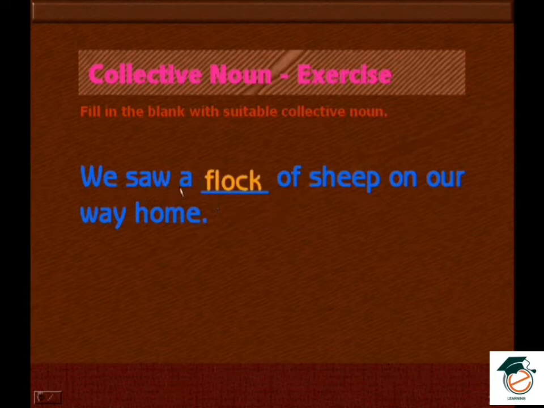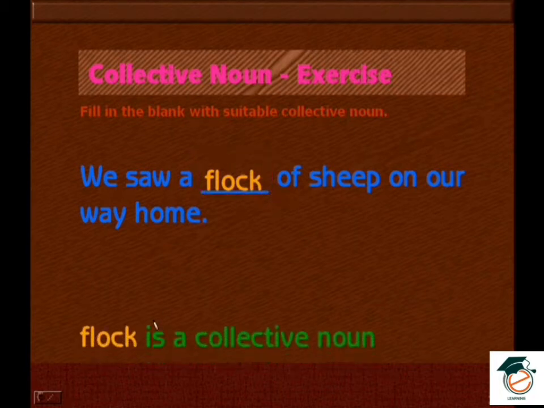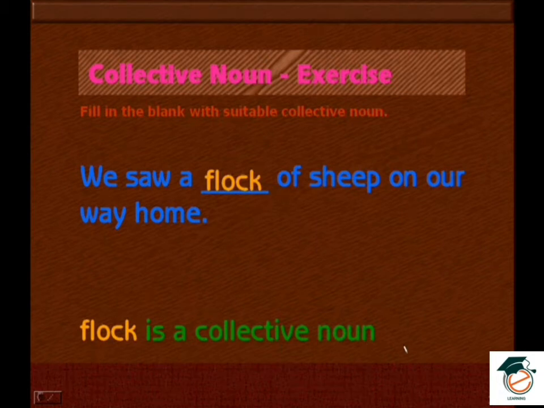We saw a flock of sheep on our way home. So flock is one word we can use for a group of sheep. We can have some more words also, but you need to check out the list. So here flock is a collective noun.